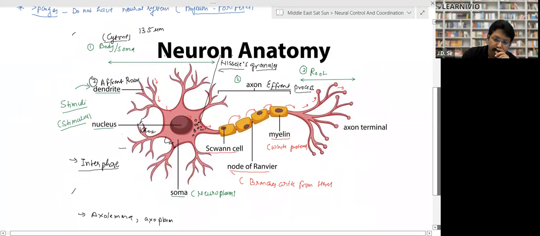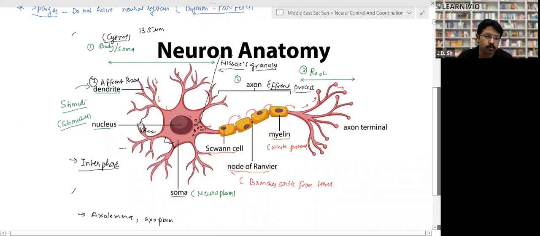The complete nervous system is made up of these kinds of cells, and these cells are called neurons or nerve cells. They are made up of three parts basically. This upper part is called the body or soma, right? Then this part is called the axon, and this last part is called the root. So we can say neurons are made up of three parts: the body or soma, axon, and root.